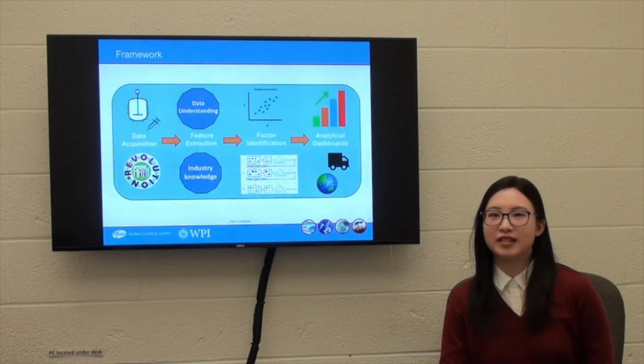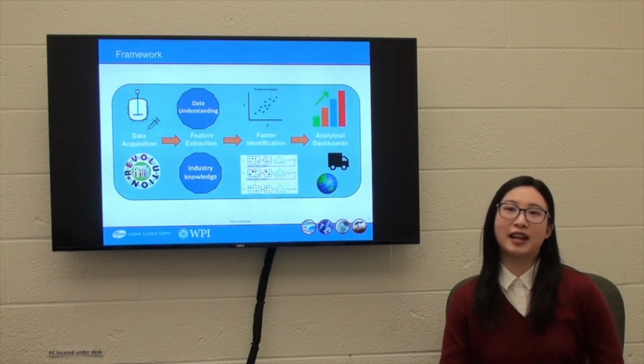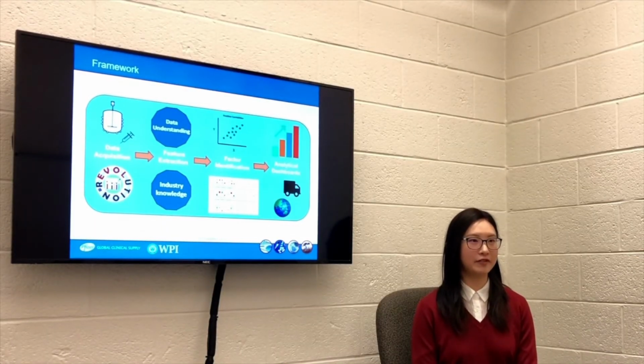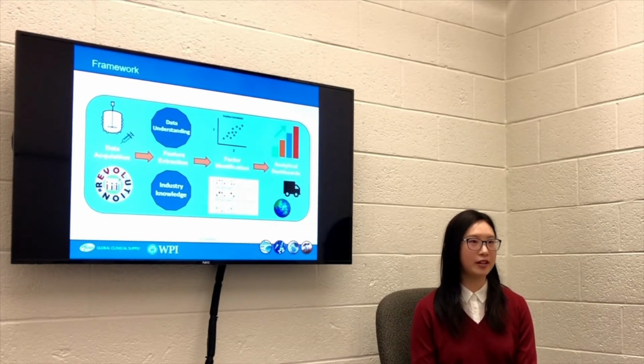Then we conduct a correlation analysis to test whether each latent feature has a significant impact on waste ratio. Finally, after finding all significant features, we design a dashboard to help them monitor how efficiently a protocol is going at present and help improve their planning process of clinical trials.